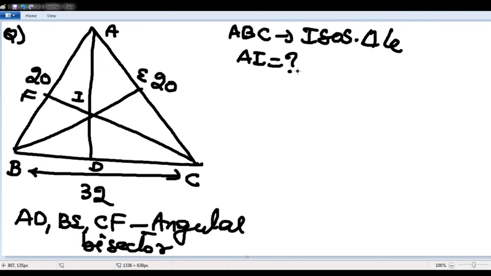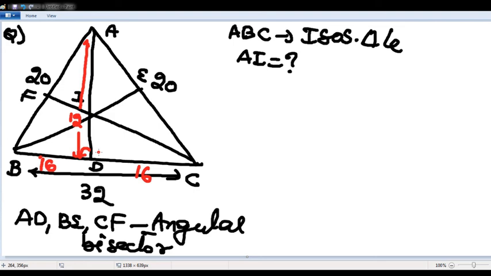Right? Find AI. First of all, it is an isosceles triangle. In an isosceles triangle, the angular bisector drawn onto the unequal side will also become the median. This is 16, this is 16. If this is 16, this is 20. This entire value will become 12.